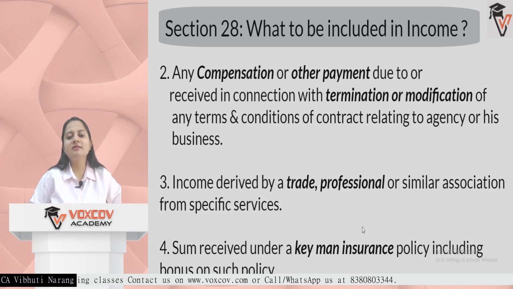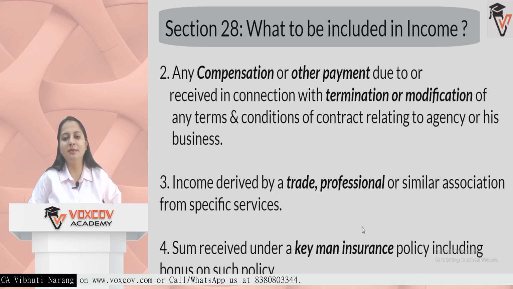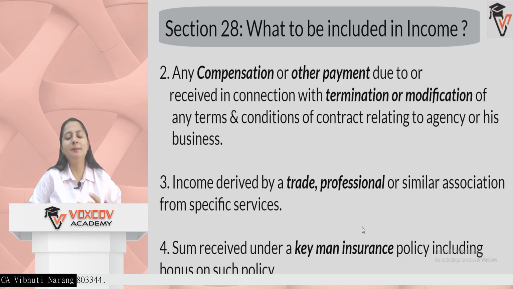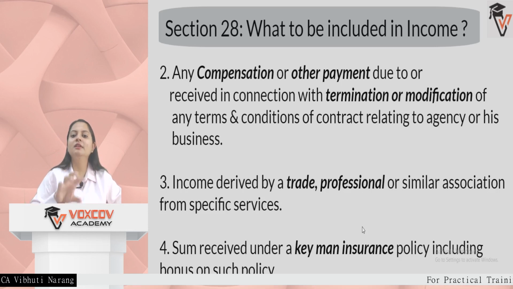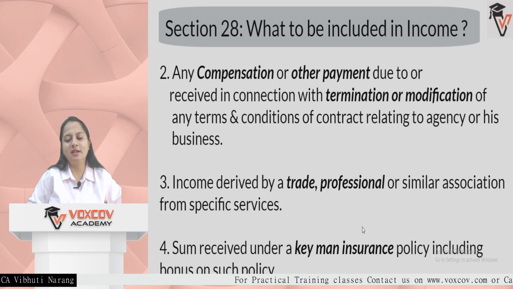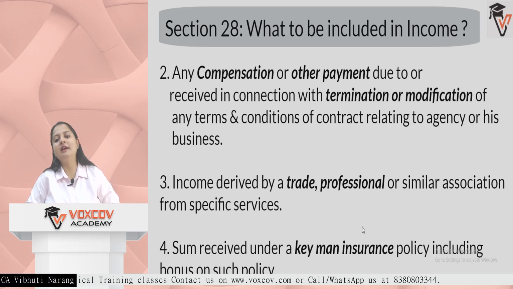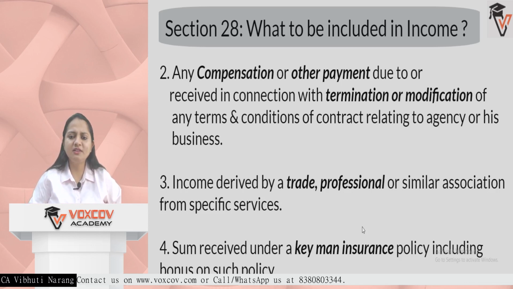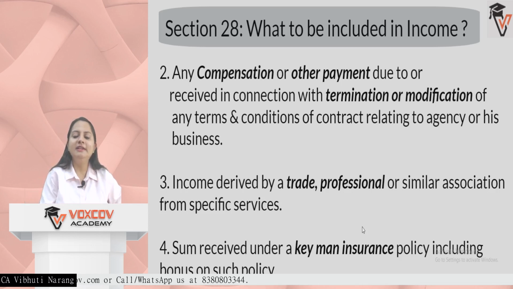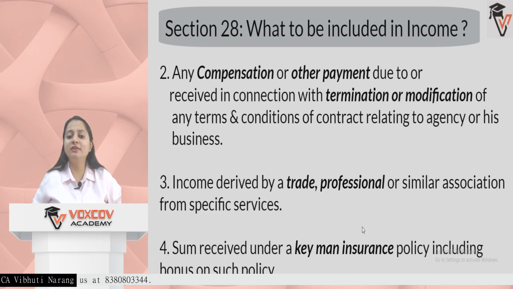When I am terminating, it is a certain loss for that company, because the company knew that the contract was for 10 years. So at the time of terminating, I'm paying some amount. That fixed compensation is given by me to that company. For that company, that is income under section 28. Similarly, if there is any modification, like at the end of the 6th year, there are some modifications that these things will be included in maintenance and these things will not be included, and there is any loss in the amount.